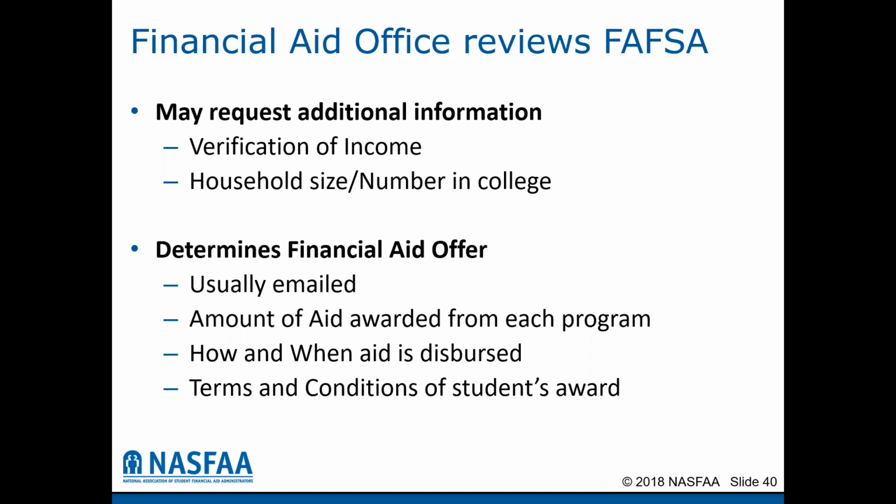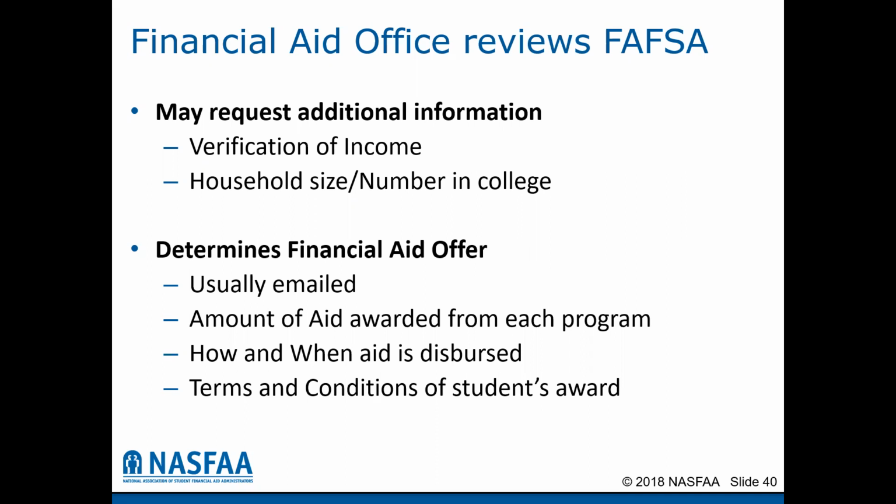If you were selected to verify household size and number in college, there will be a form that the student will fill out that will actually list the people in their household and their relationship to the student, just to make sure that the household size and the number in college were provided correctly. Those are the two most common ones, but there could be additional requests for information that come from the college and university based on their need to verify the FAFSA form.